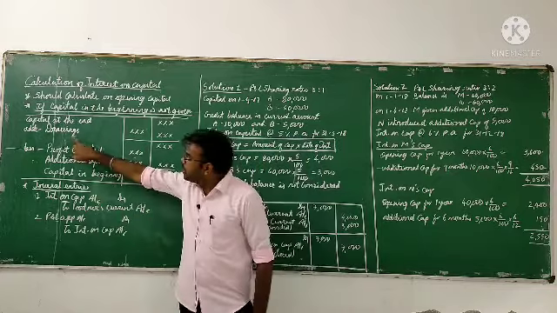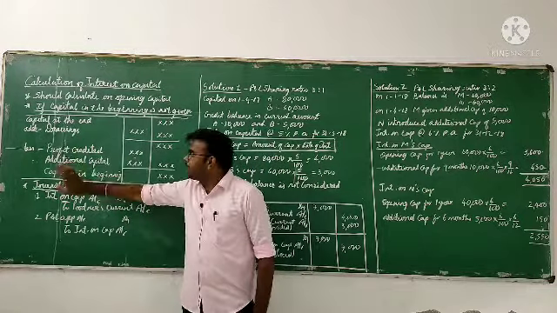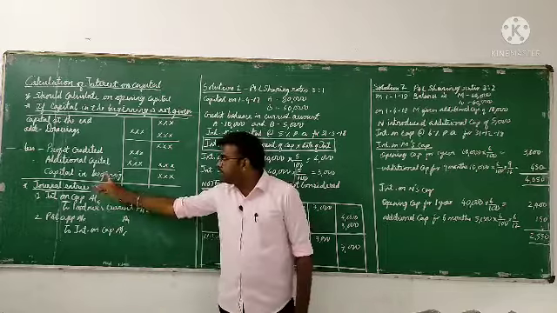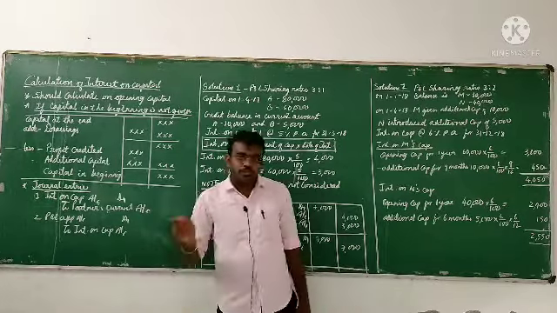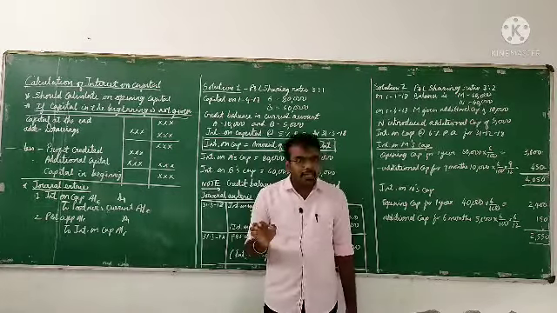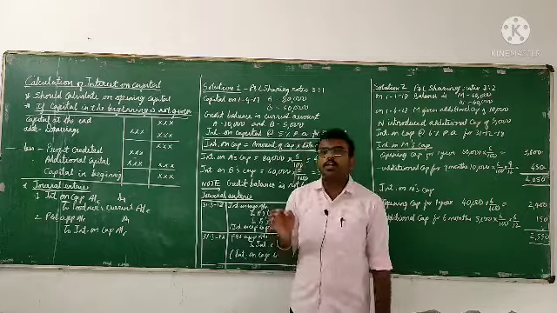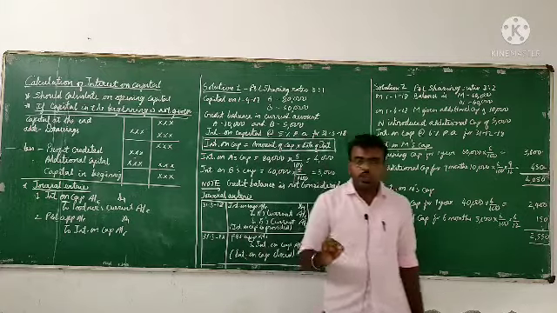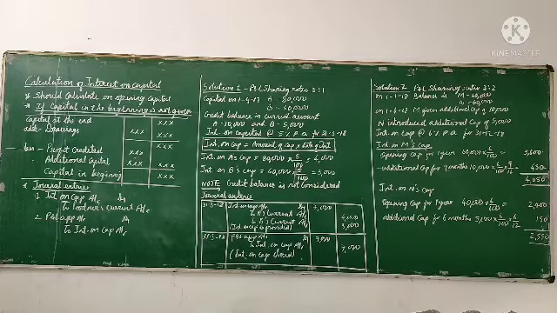Capital at the end, add drawings, minus profit, minus additional capital, we will get the capital in the beginning. If they have given the capital in the beginning, on that we have to calculate the interest on capital. So that problem we are going to continue now.